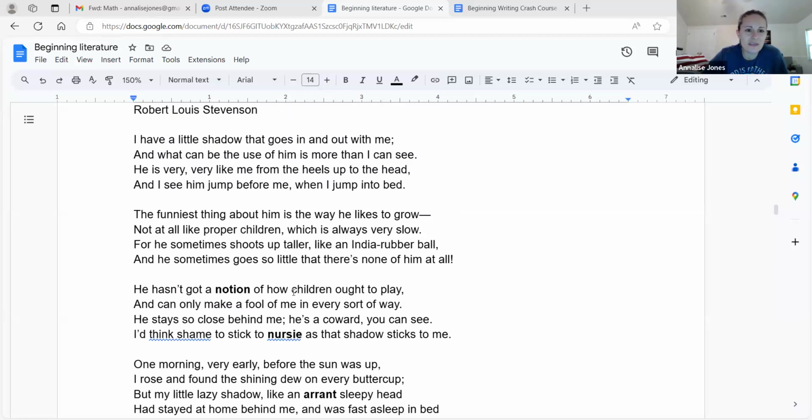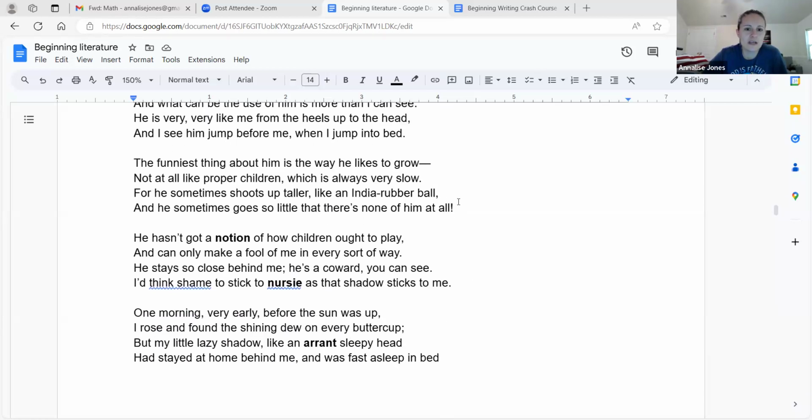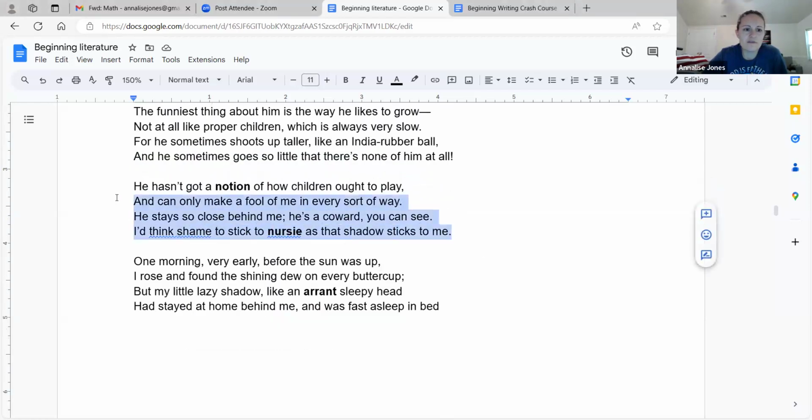So we have lots of different things about the shadow. Sometimes he's in front of us, so it looks like he's going before us. And then we have the funny way that they can be big or small. And then we have how the shadow is sticking to us, it's always underneath our feet. So he's a coward. And then we have, he's so lazy. That's another personification.